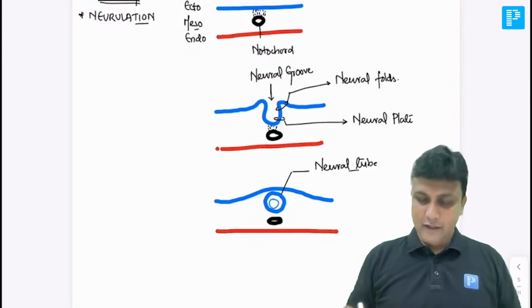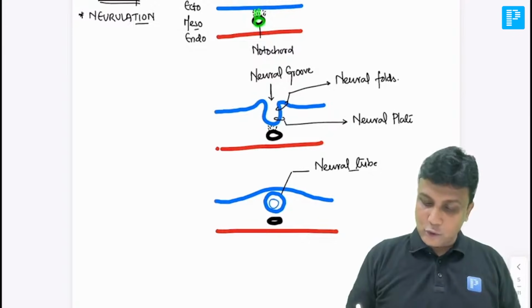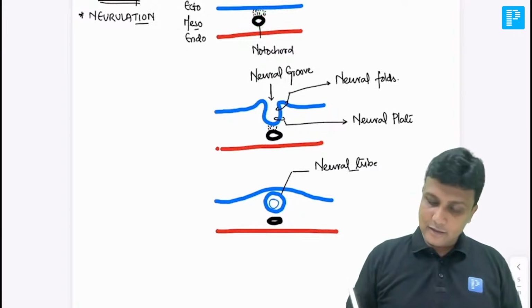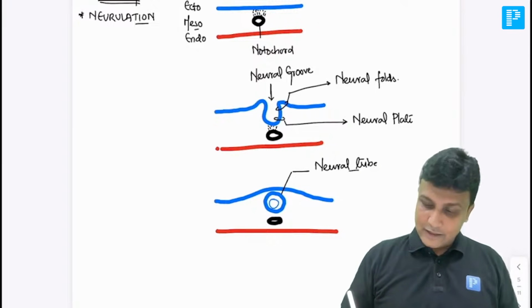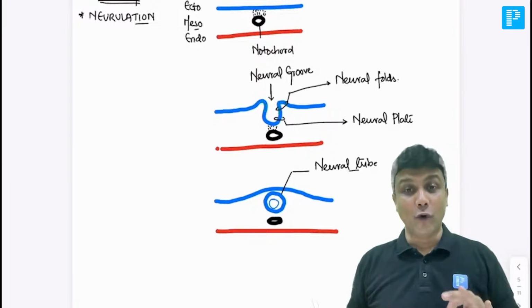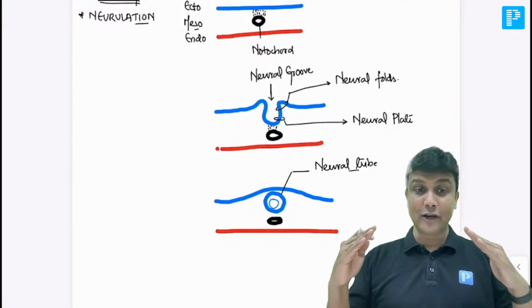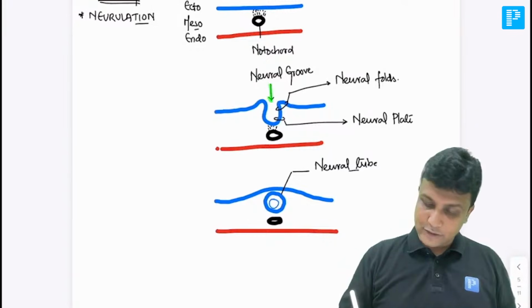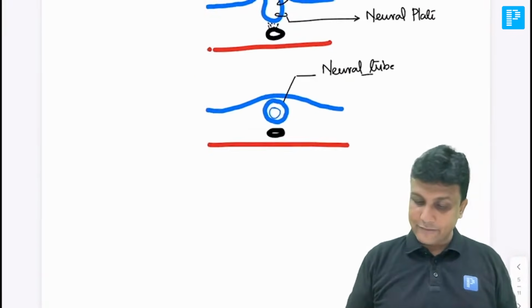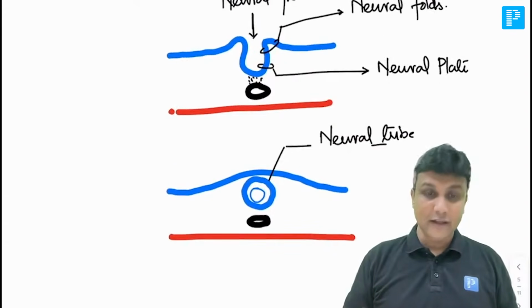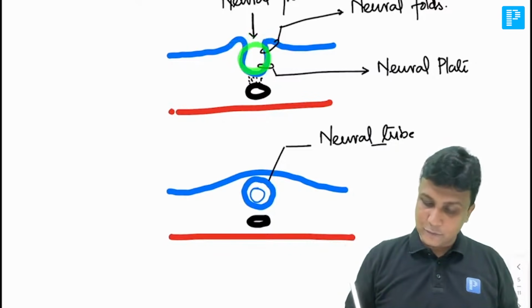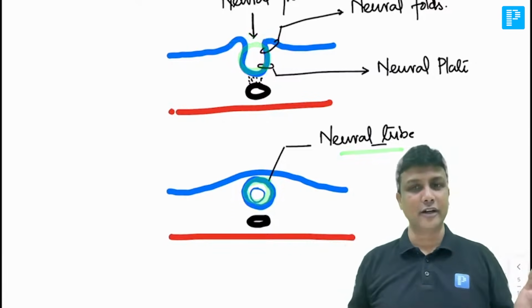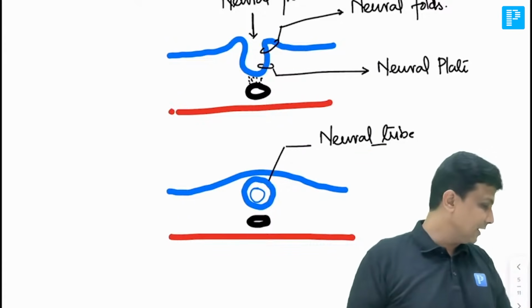So let us repeat this again. The notochord is going to stimulate the overlying ectoderm, and then it is going to become like a plate here, that is neural plate, and then the ends will be like folds here, sir. That is nothing but neural folds, and because the neural folds are coming closer, it is going to form a groove here. And then, my dear friend, जैसे ये फ्यूज हो जाएगा, the moment it is going to fuse together, it is going to become like a tube here, and इसी tube को हम कहते हैं neural tube here. Did you understand this last diagram right now?